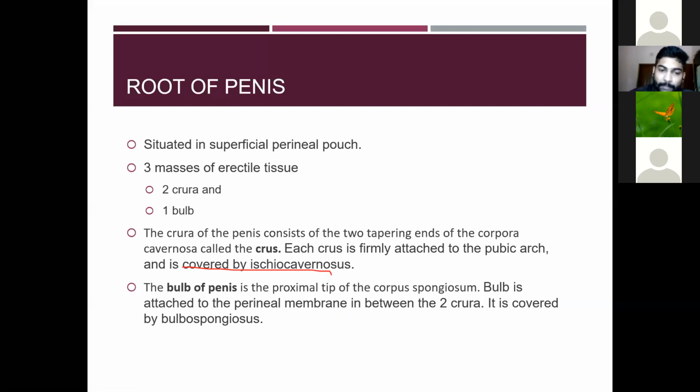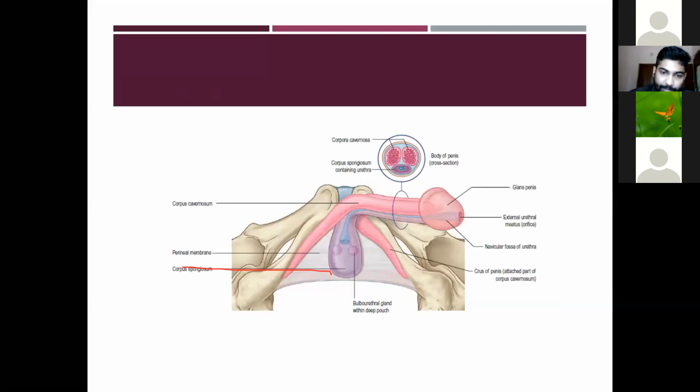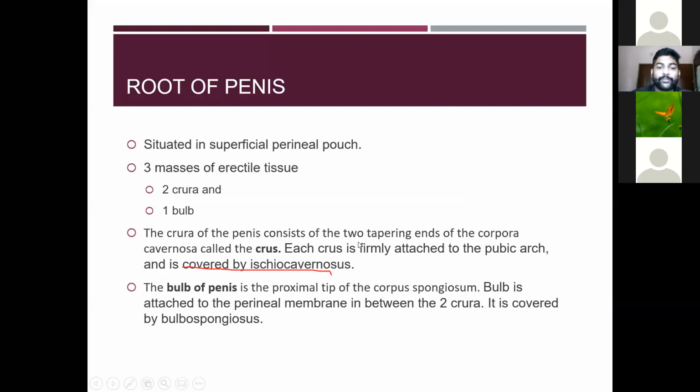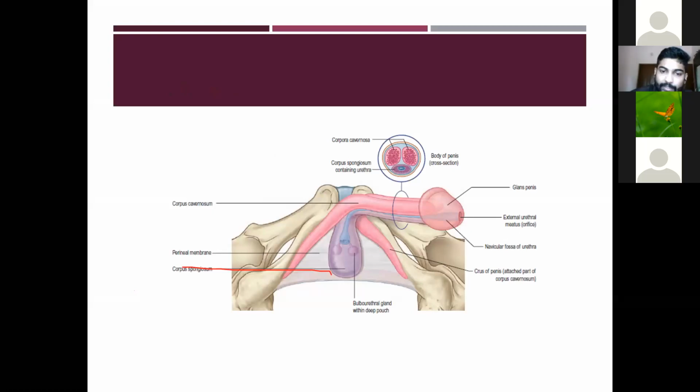Then the bulb of the penis. The bulb of the penis is the proximal tip of the corpus spongiosum. Here you can see the corpus spongiosum goes to form the bulb of the penis. The bulb is attached to the perineal membrane, situated between the two crura. So the two crura, and in between them the bulb of the penis.